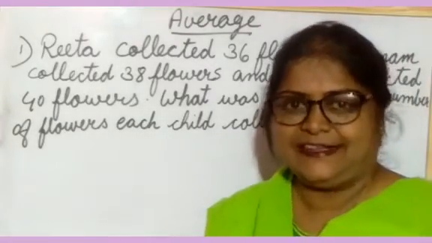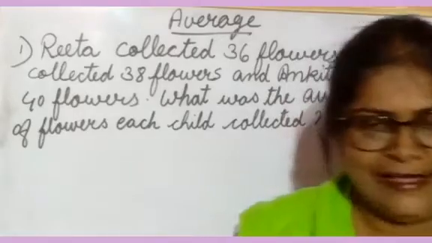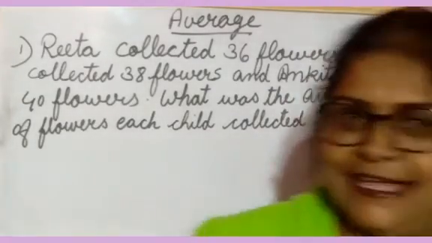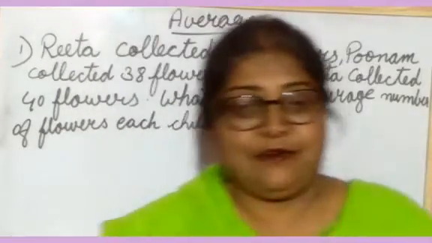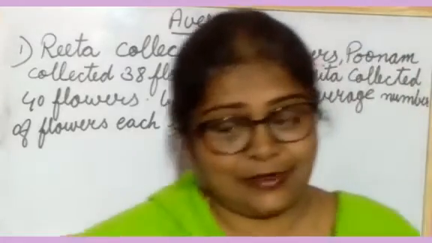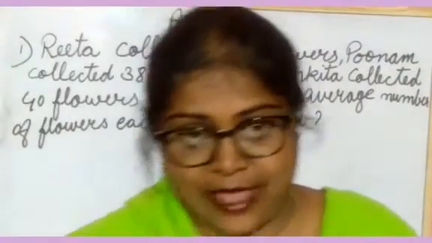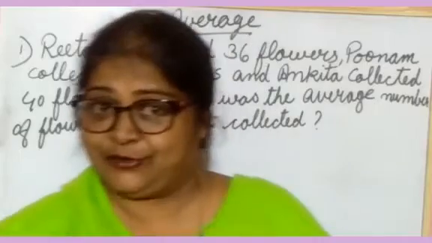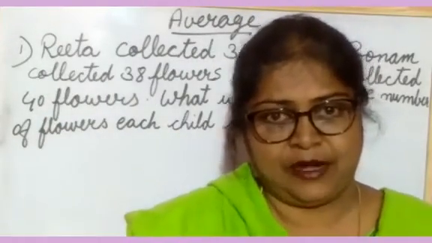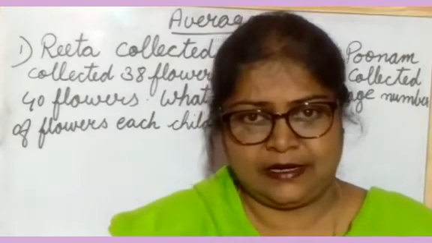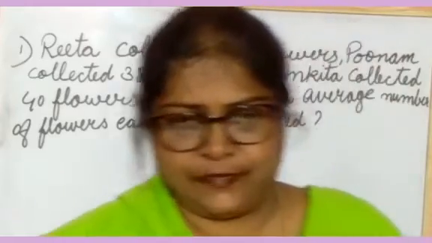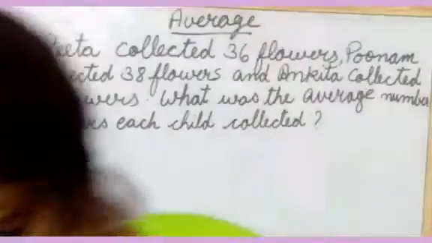Average. Which chapter? Average, no? So I have told you how to take out the average. And the formula also I have told you last class. Average equals total quantity divided by number of things. Understood? So here one question is given.